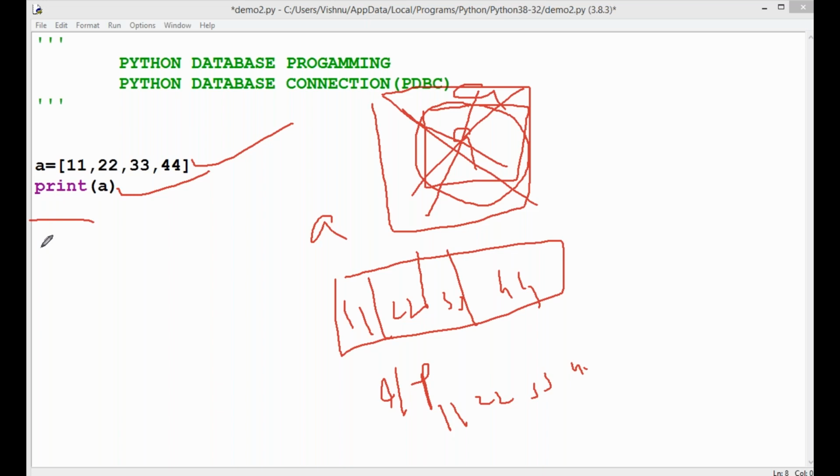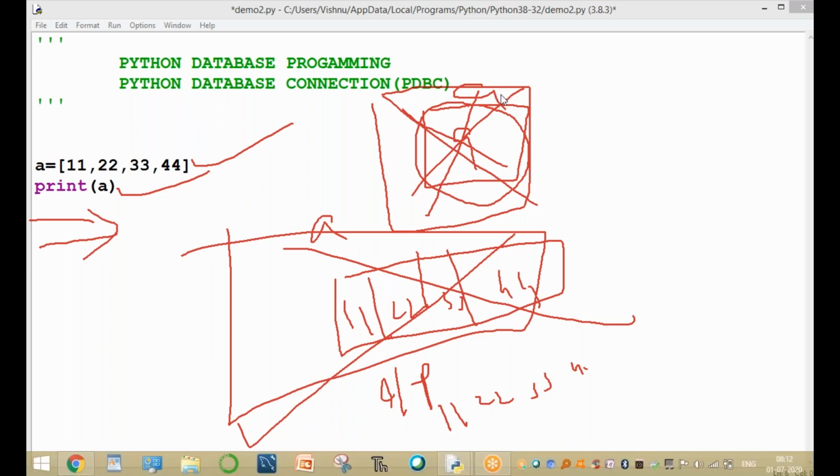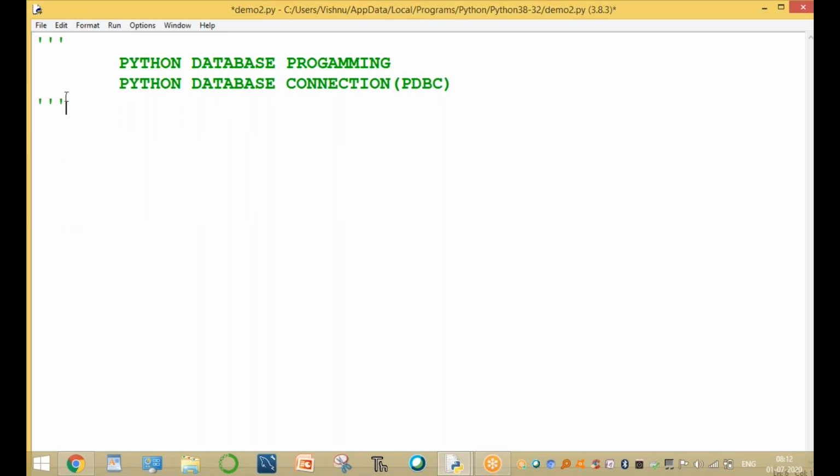At the end of the program, after the last line, this variable is automatically destroyed. This type of storage area is called a temporary storage area.